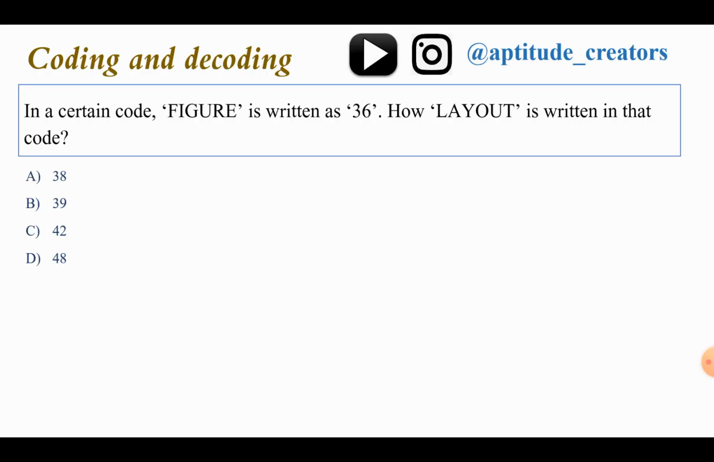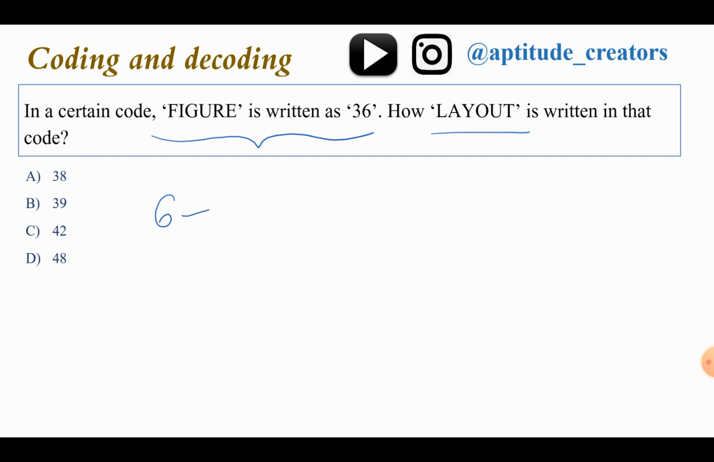Here is the first question. This question is from coding and decoding. In a certain code, FIGURE is written as 36. How can LAYOUT be written in that code? How to remember place values and opposite place values: I have posted one video on YouTube, please watch that video. Here, what are the place values for FIGURE?